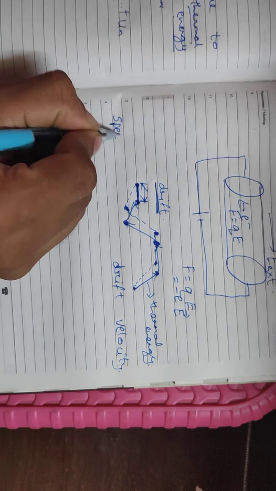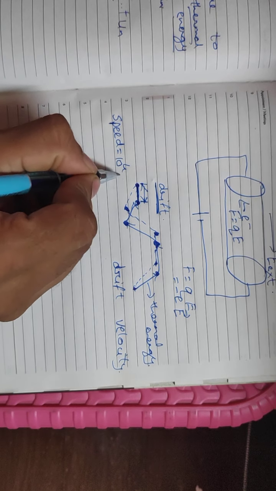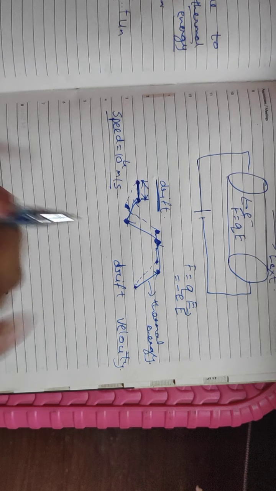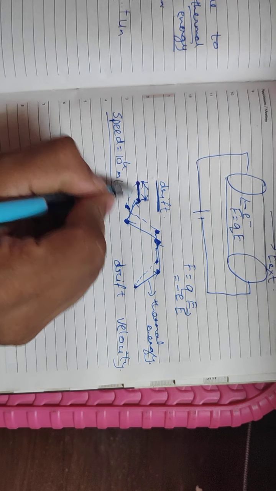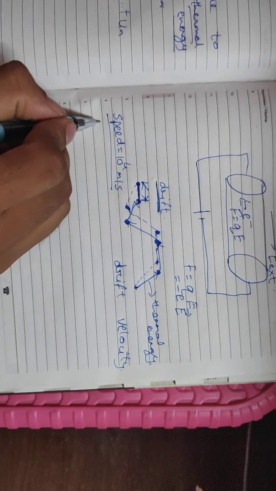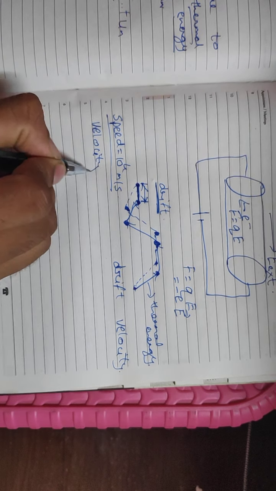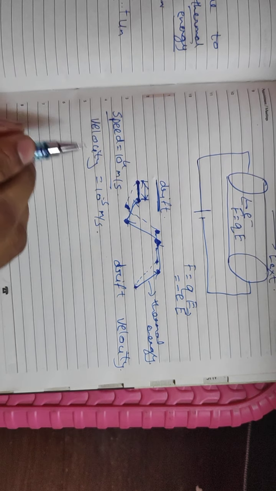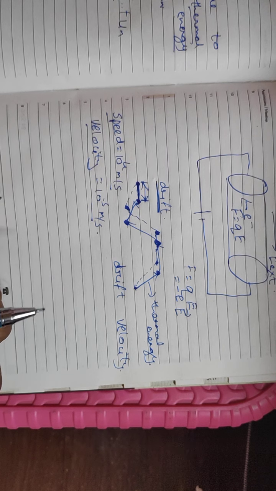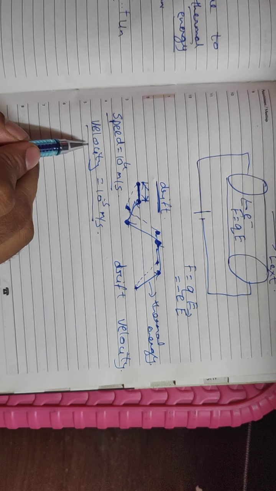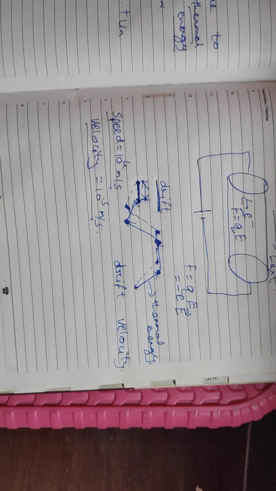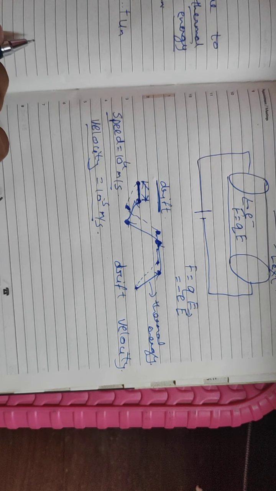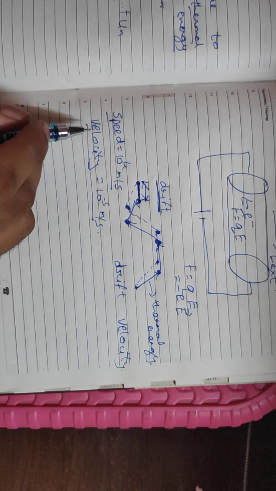Let me write here, the speed will be in the range of 10 raised to 4 meter per second. I am talking about speed, keep in mind. Now if you want to know the velocity of this, the velocity would be very small, 10 raised to minus 5 meter per second. Understand this very clearly. This is speed and this is velocity. I hope you know the difference between speed and velocity. What is speed? Speed is the total distance covered by any object upon time.